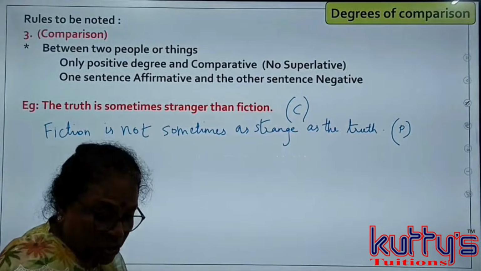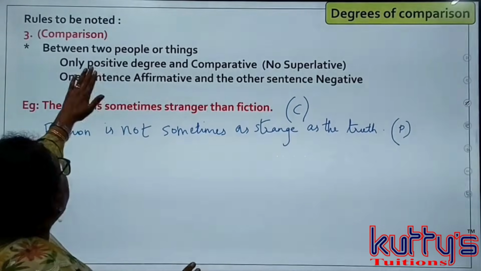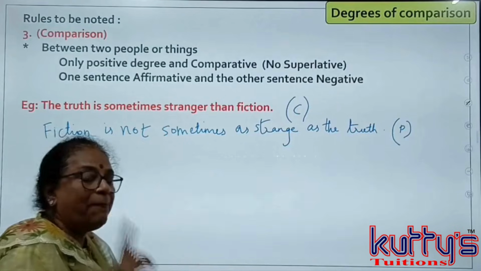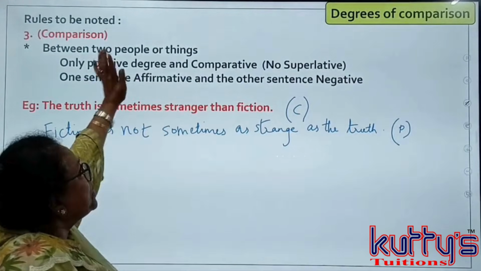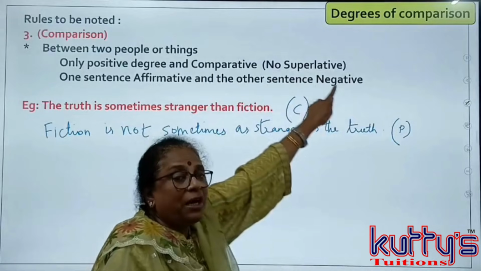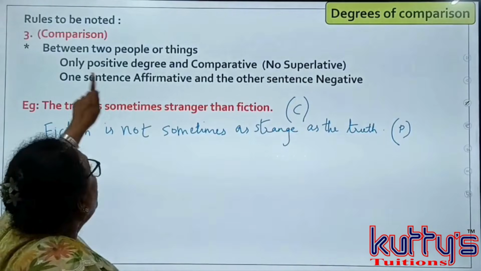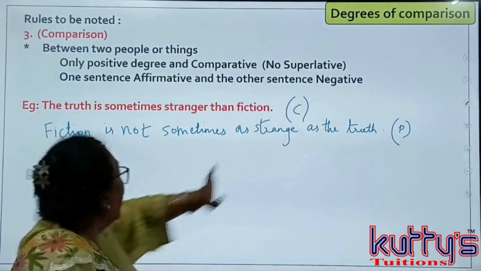I explain this to you again because this is the most tough type of sentences. The comparison is between two people or two things. One is positive sentence, the other is comparative. There is no superlative at all in this rule. One sentence will be affirmative and the other sentence will be negative.